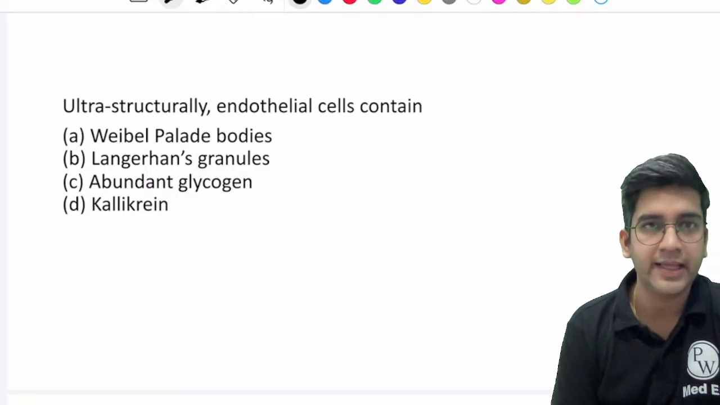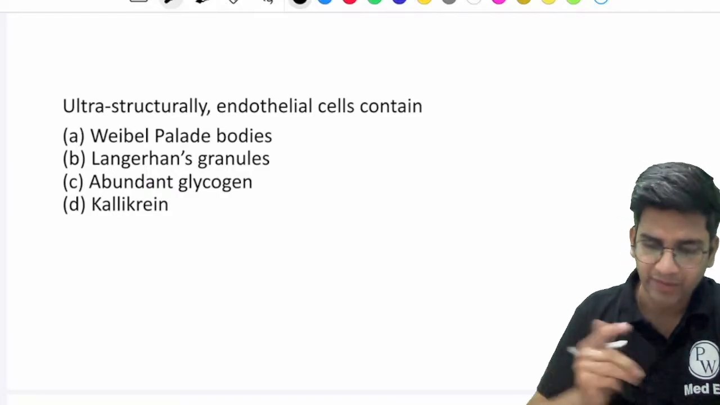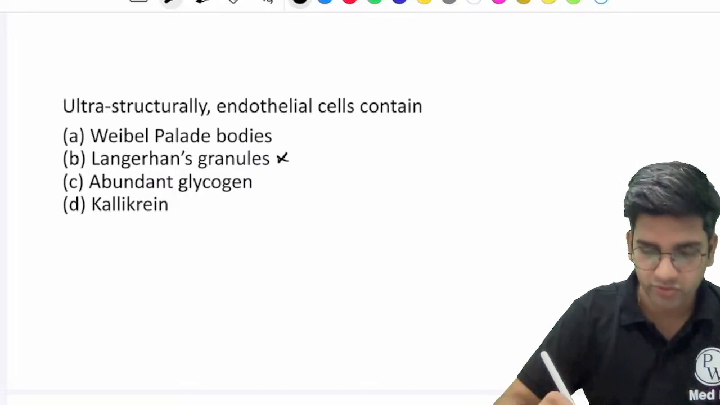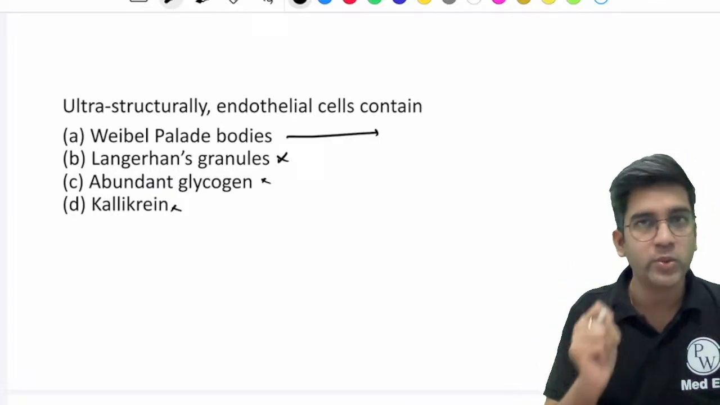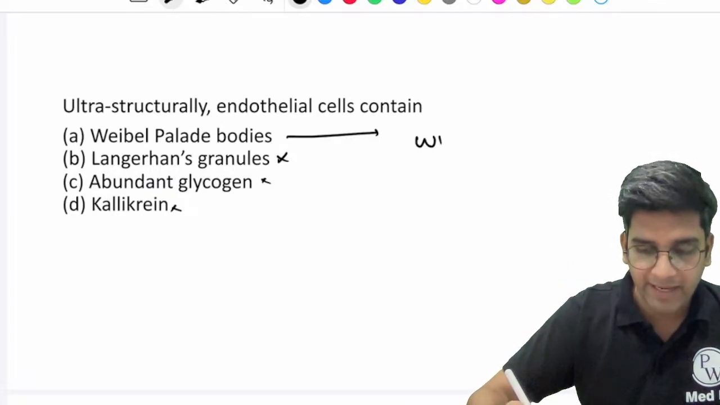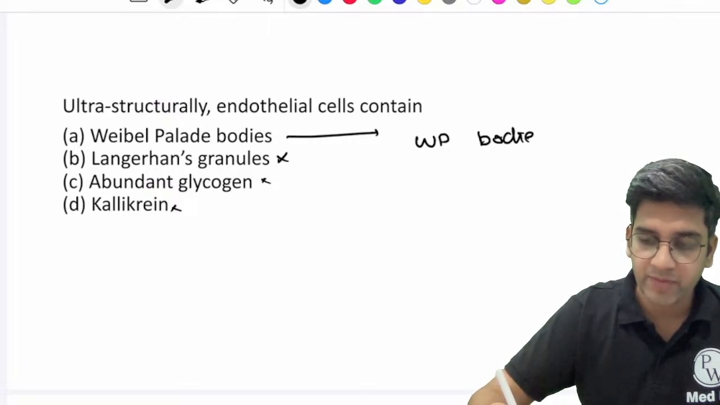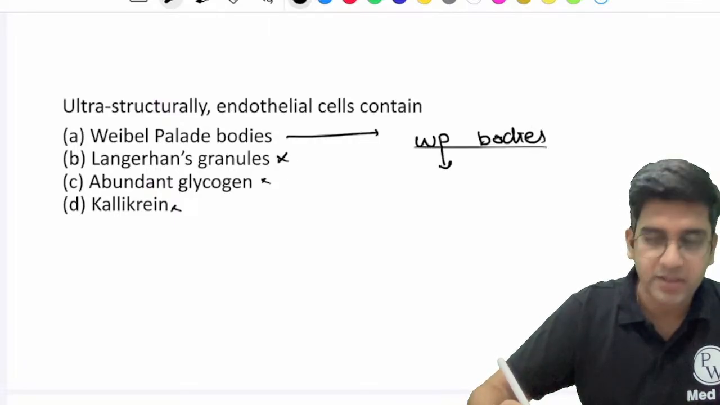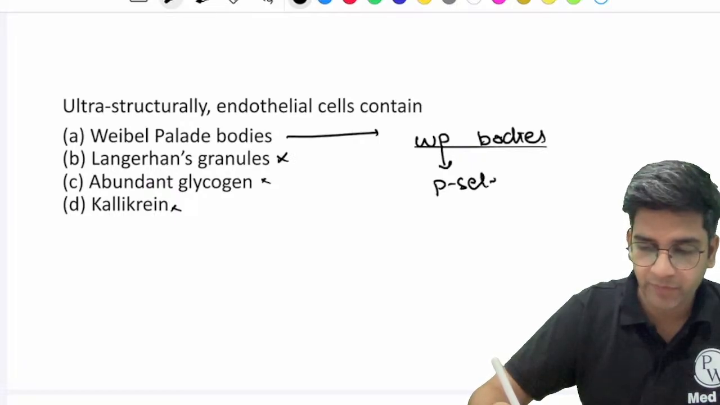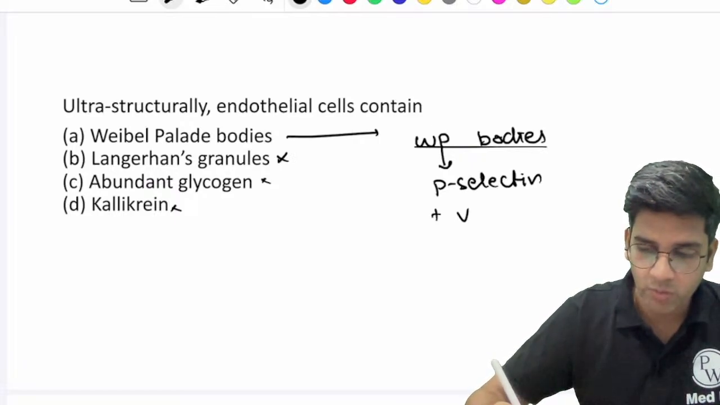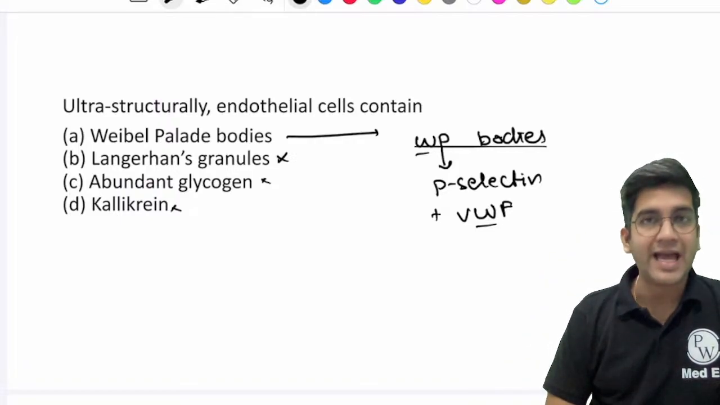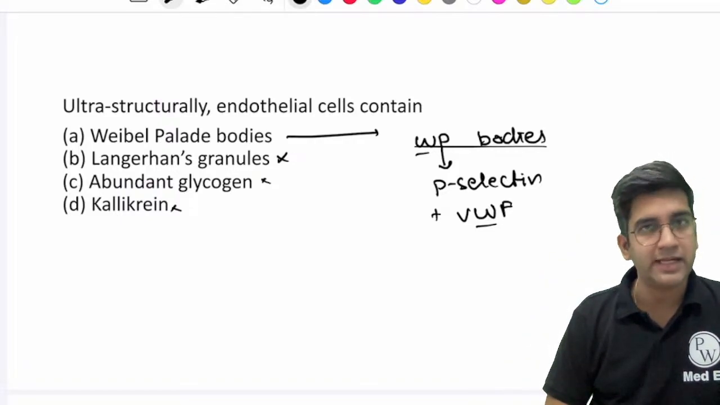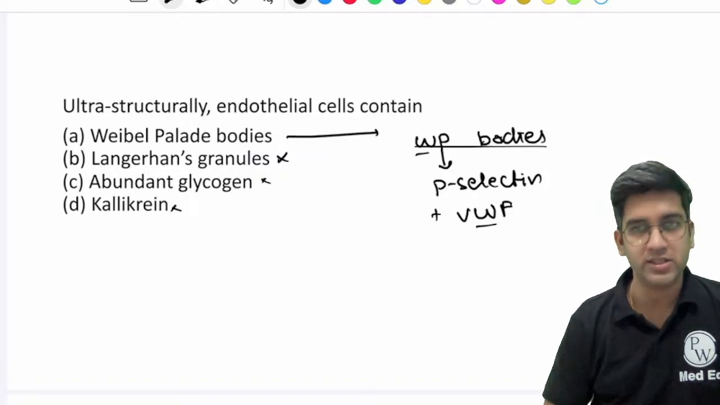Ultrastructurally, endothelial cells contain which of the following? Endothelium will never have Langerhans granules or glycogen or kallikrein, right? One of them, this is a one-liner, a fact which is seen in endothelium, is Weibel-Palade bodies. Maybe a way to remember: P for Palade, it has P-selectin, and also one more thing, von Willebrand factor. W for W, right? So von Willebrand factor and P-selectin are structures seen in the Weibel-Palade body, and that is obviously seen inside the endothelial cell, right? Okay, that's a simple one-liner.